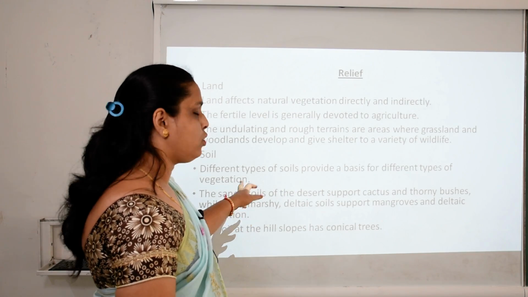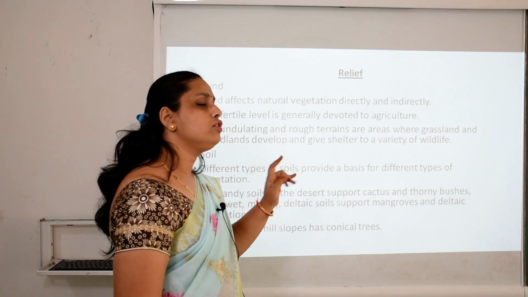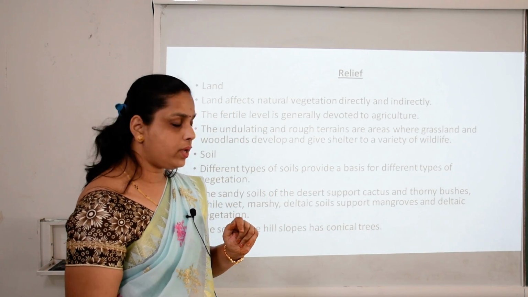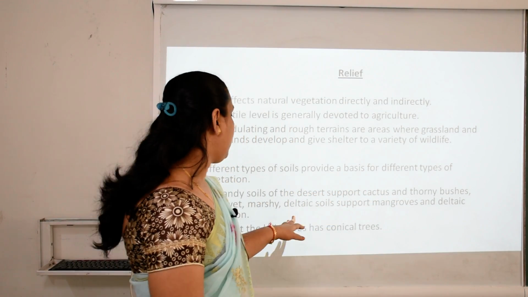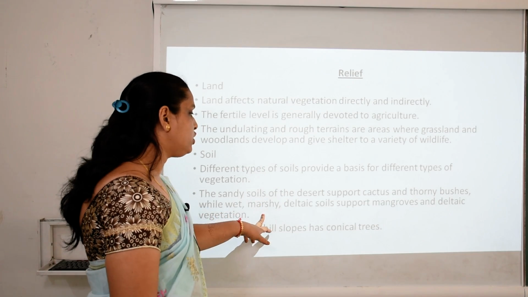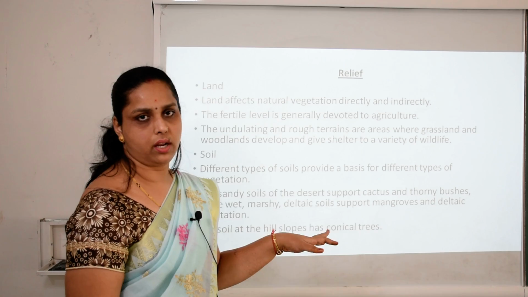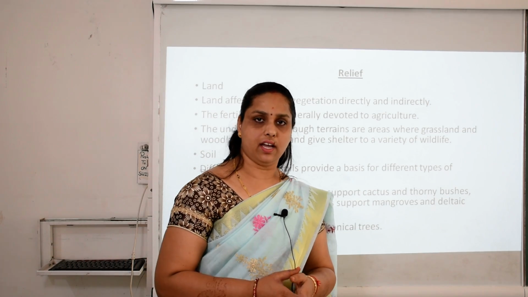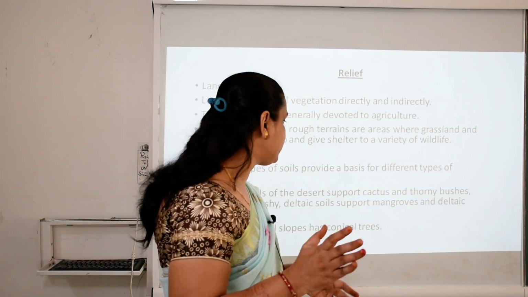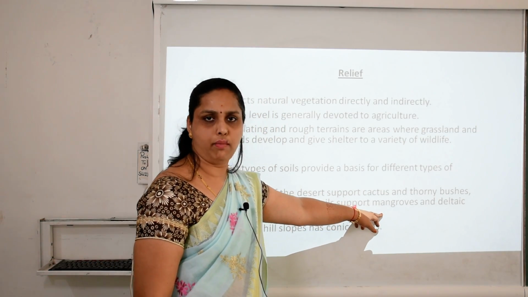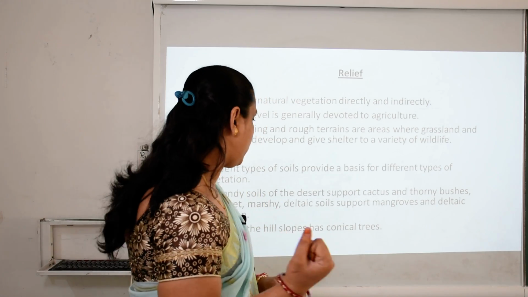Okay, the sandy soil, basically in areas like Rajasthan we have sandy soil. So there what kind of vegetation do we get? We have cactus and thorny bushes. While wet, marshy, deltaic soil supports mangrove and deltaic vegetation, while in the areas which are deltas, clear, muddy soil is there, and in that type of soil the basic trees which grow are mangroves. Clear? So vegetation is different according to soil.